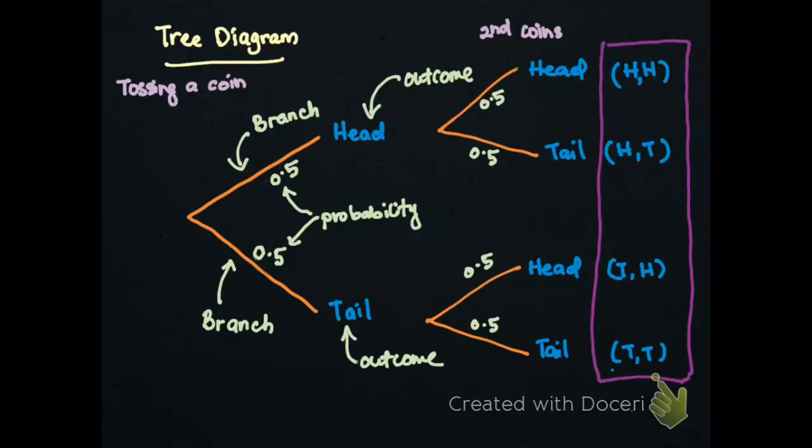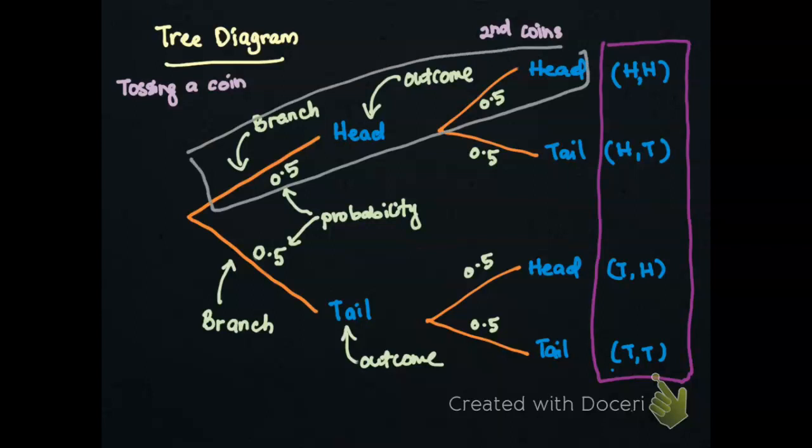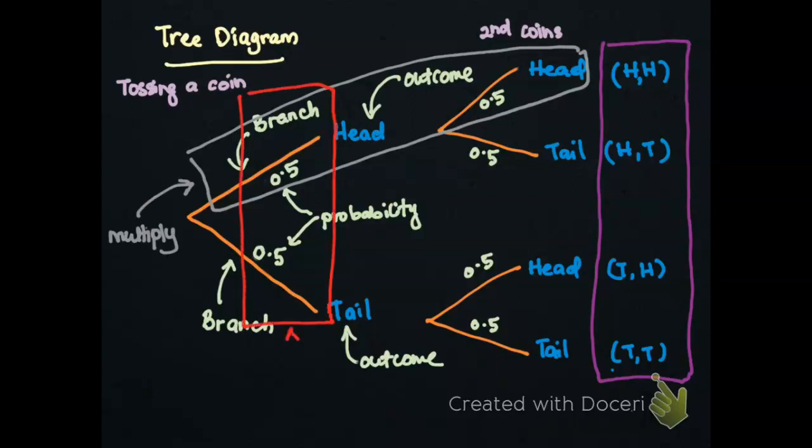You have to know that along the branch, the values of probability must be multiplied, whereas between branches, you have to add up the values of probability. And between branches here, the total probability must equal 1.